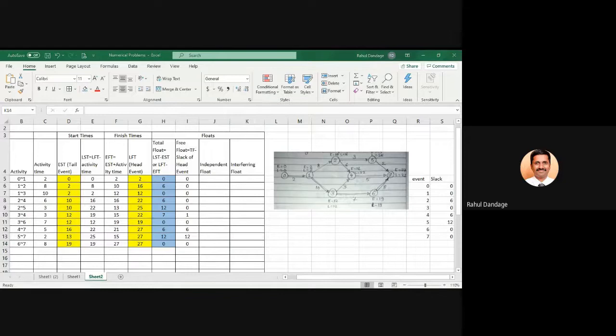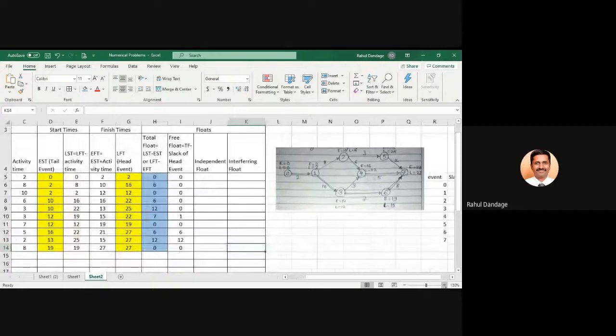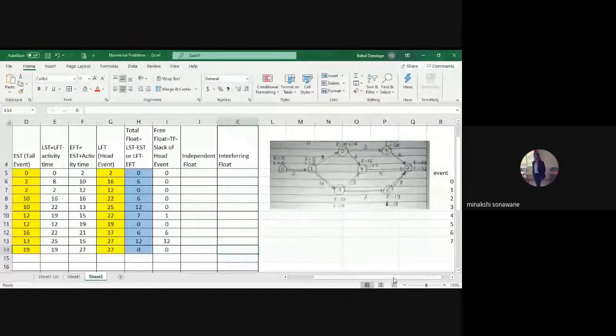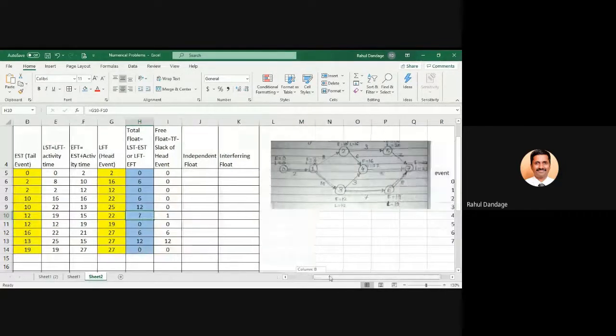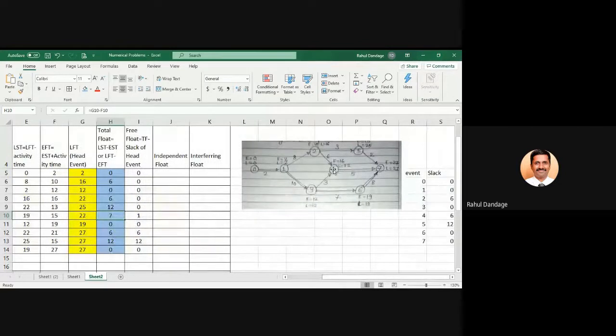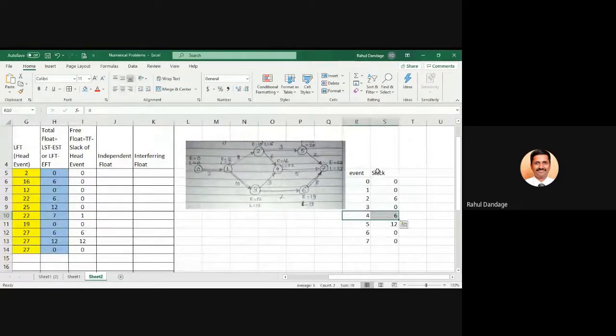Check your values. Check whether they are matching with this. Hello sir. Yes. Please repeat 3 to 4. 3 to 4, this one. How much is total float? 7. Okay. For 3 to 4, which is the head event? 4. For head event 4, how much is the slack? It is 6. So 7 minus 6 equal to how much? 1. Is it clear?